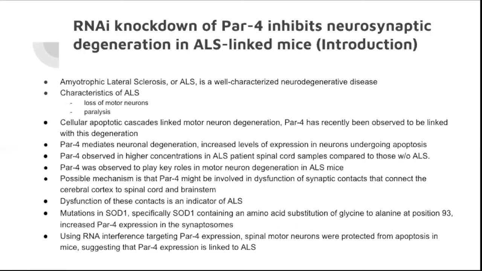This is the paper that we went through. It's titled RNAi knockdown of PAR4 inhibits neurosynaptic degeneration in ALS-linked mice. So amyotrophic lateral sclerosis, or ALS, is a well-characterized neurodegenerative disease. Characteristics of ALS include a loss of motor neurons in the spinal cord and the brainstem, as well as paralysis in patients. Cellular apoptotic cascades have been suggested to be linked to the degeneration of motor neurons observed in ALS patients. And prostate apoptosis response 4, or PAR4, has recently been observed to be linked with this degeneration.